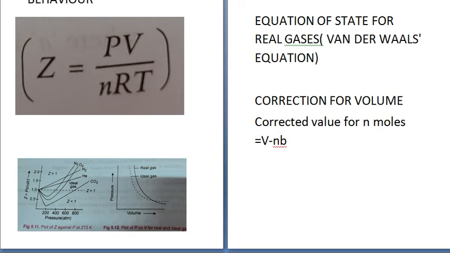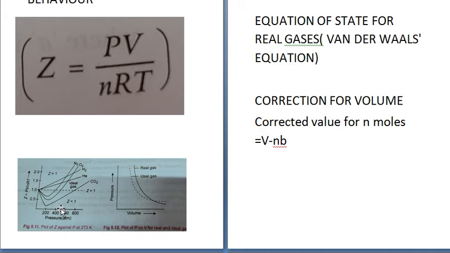See, this line over here, this is Z is equal to 1. This dotted line is for the ideal gas. But most of the gases are either below it or above it. If they are above it, that means the compressibility factor is greater than 1. And if they are below it, the compressibility factor is less than 1. So Z greater than 1 means it is difficult to compress the gas as compared to an ideal gas, and in this case repulsive forces dominate.